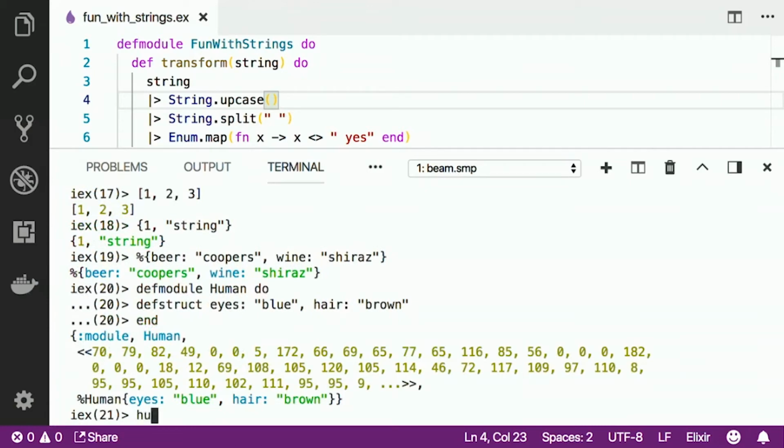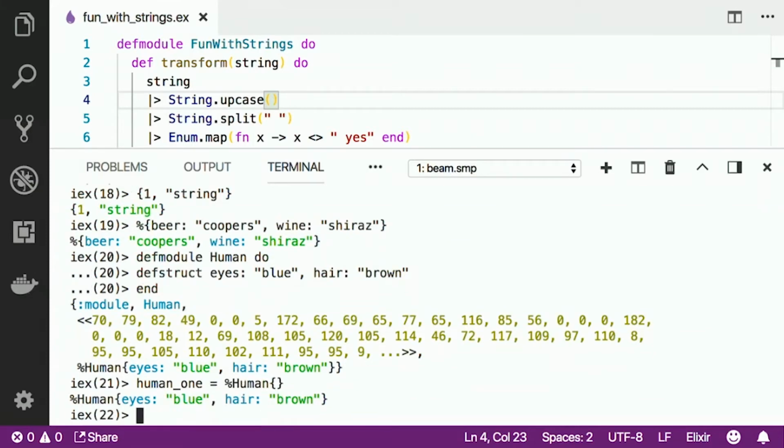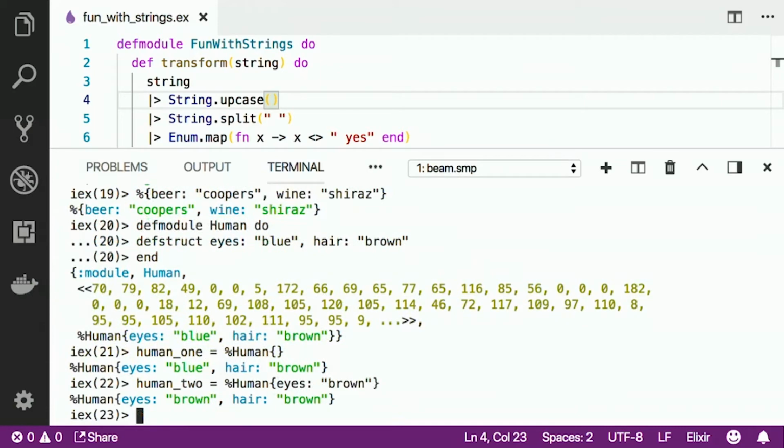So what we can do now is create a variable for human1, and we can create a default human that has blue eyes and brown hair. We can also update the values in the struct. So we could say, hey, this human has brown eyes, and we'll update the eye color, but the hair color will remain the same.